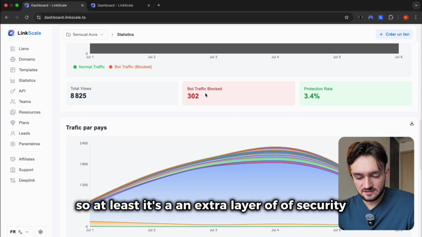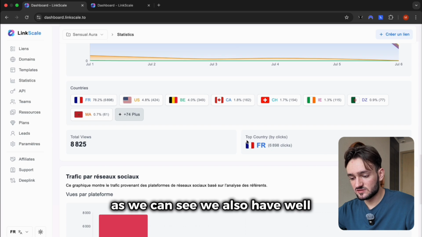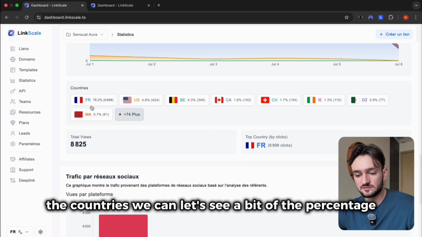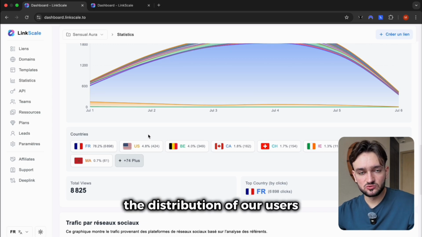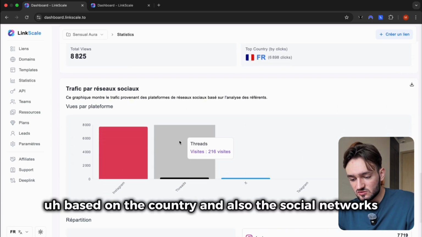So at least it's an extra layer of security. And so there you have it. As we can see, we also have the countries. We can see a bit of the percentage, specifically the distribution of our users who ultimately clicked on the link, based on the country, and also the social networks.